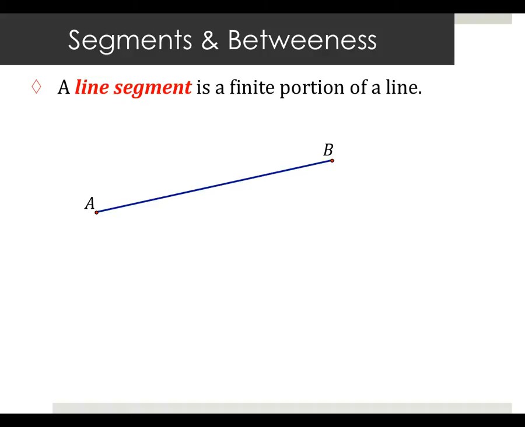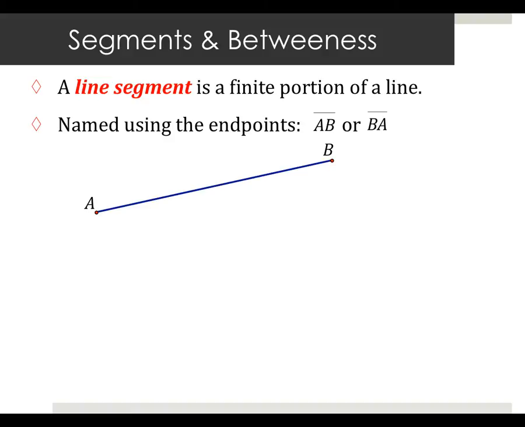Infinite number of points on the line. I picked 2 of those points and gave them special names, A and B. Those special points are called the endpoints. The way we denote a line segment is you list the 2 endpoints and you put a line segment symbol over it. And it doesn't matter which one comes first. AB is the same thing as BA.